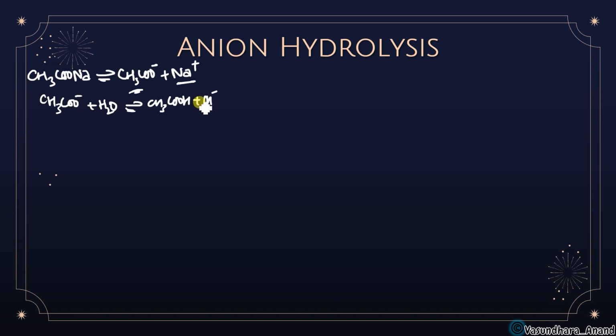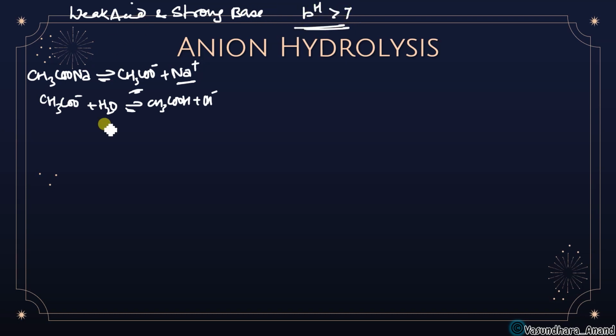And in this case, since it is going to increase the OH minus concentration, hence it is increasing OH minus concentration in the solution, which makes the solution alkaline. Okay, so for this type of solution, pH will always remain more than 7. I hope it is clear what I am saying. If there is a case of weak acid and strong base, the pH will be greater than 7.